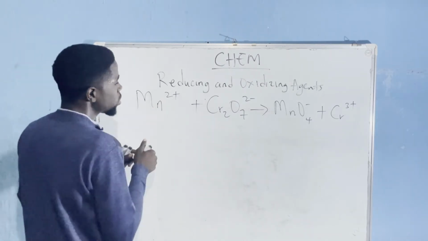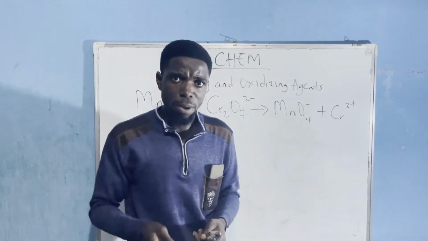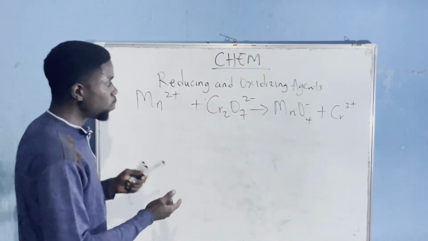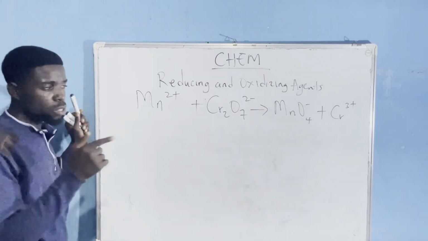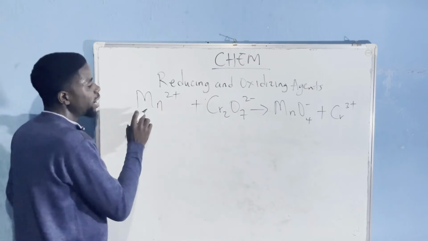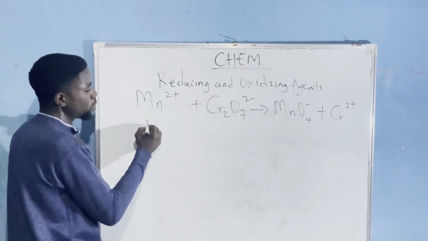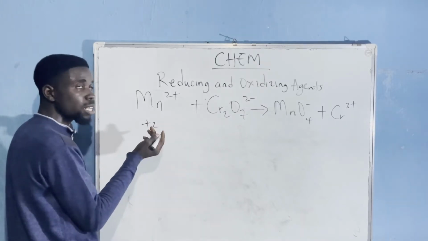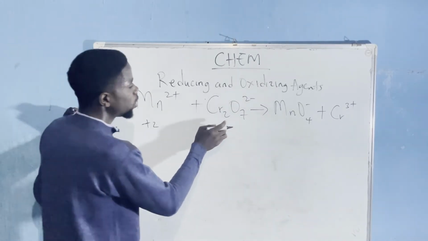Now, Mn2+. In our other videos, we have discussed how to find oxidation number, so please go back and look at that. I wouldn't want to spend time doing it here, so look at the other videos and you'll get to understand that. So manganese 2+. The oxidation number of manganese in this case is +2. Why? The rule states that the oxidation number of a charged particle is equivalent to its charge.